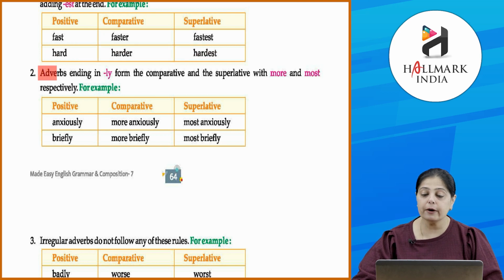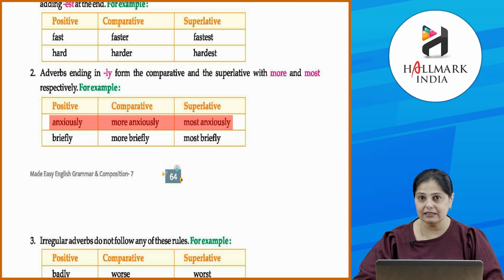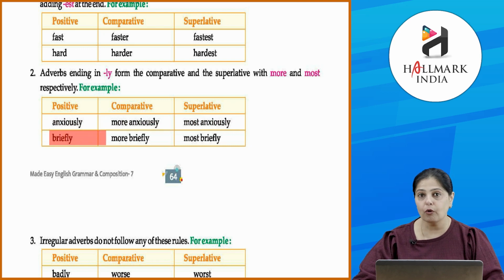Okay, adverbs ending in ly form the comparative and the superlative with more and most respectively. Okay, for example, anxiously, more anxiously, most anxiously. Okay, तो जहाँ पे ly से end होगा, you will put for comparative and superlative more and most respectively. Clear? Briefly, more briefly, most briefly.